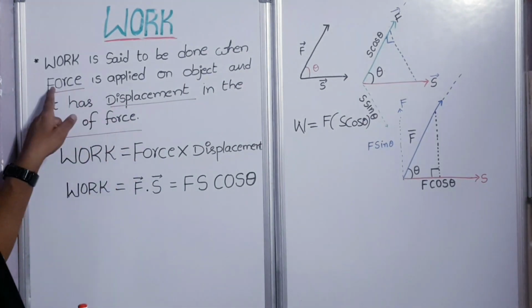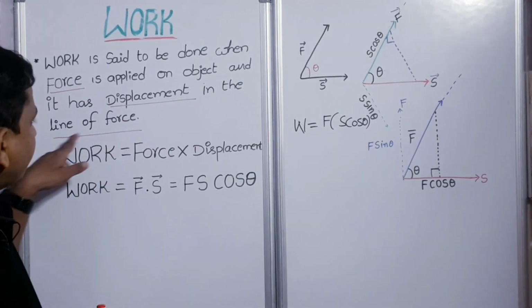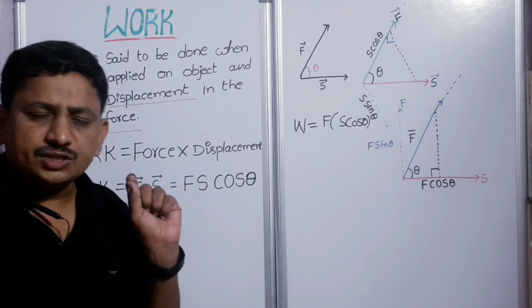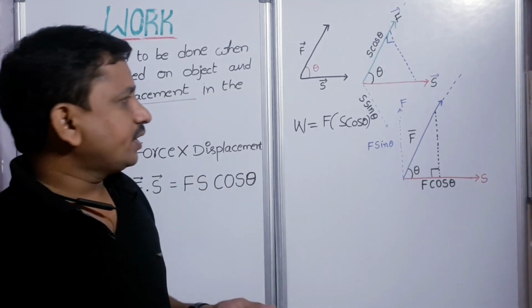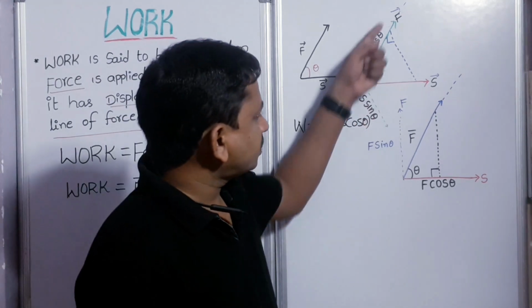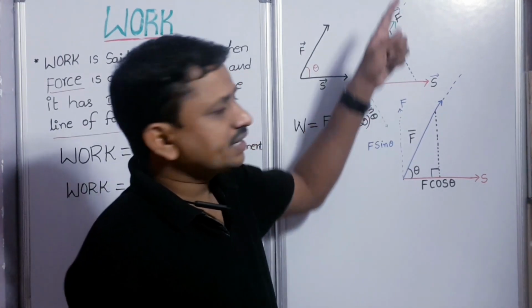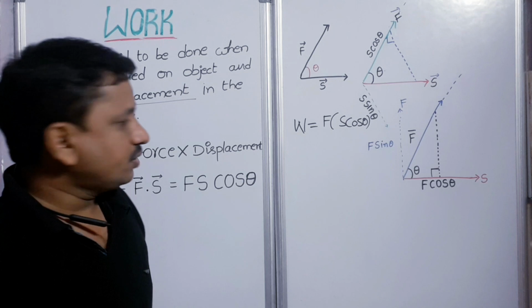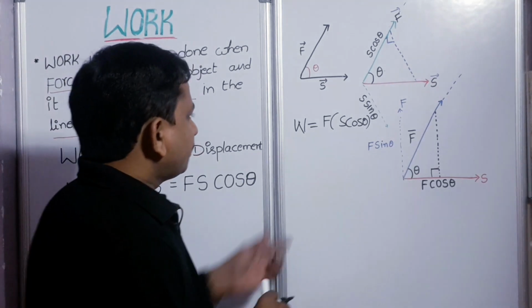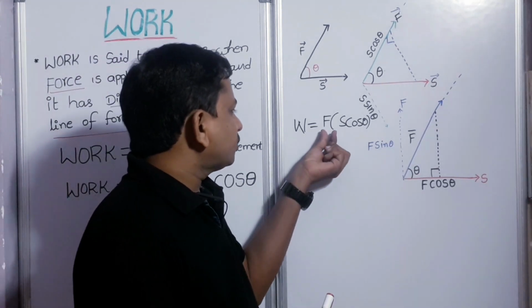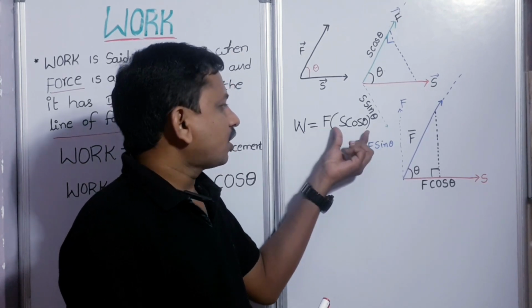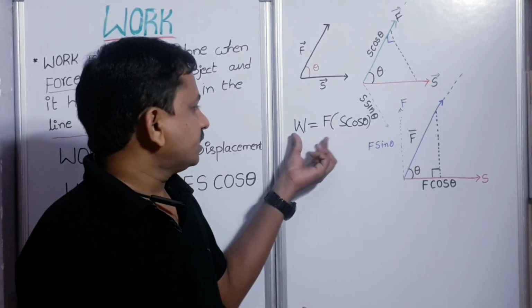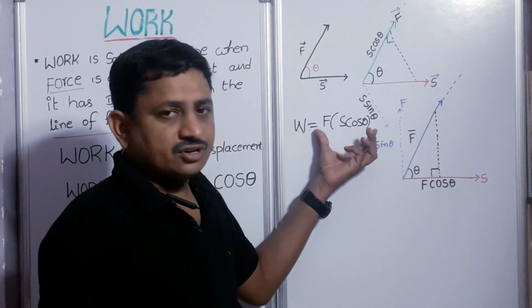The force and displacement must be in a line, so that's why we consider S cos theta only. It is in the direction of force F. So work is equal to magnitude of force into component of displacement, that is, W is equal to F S cos theta.